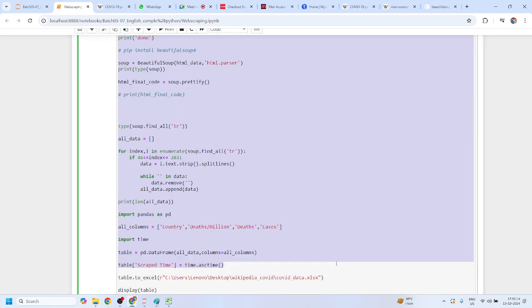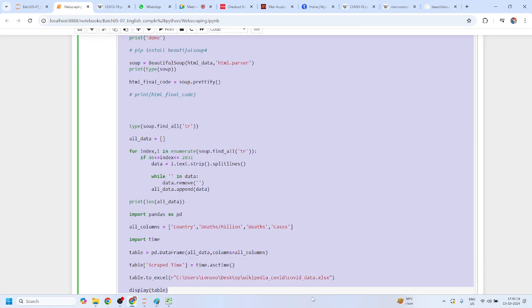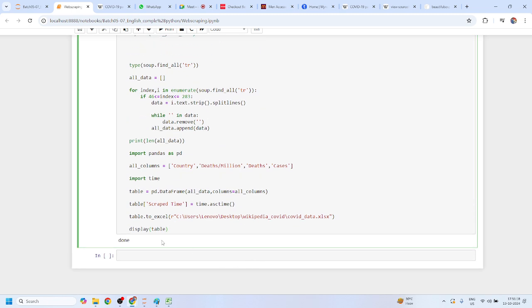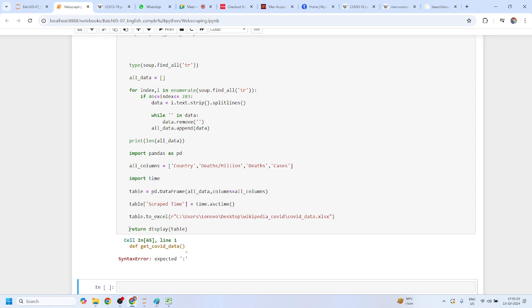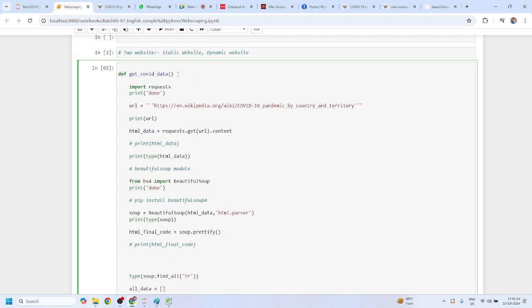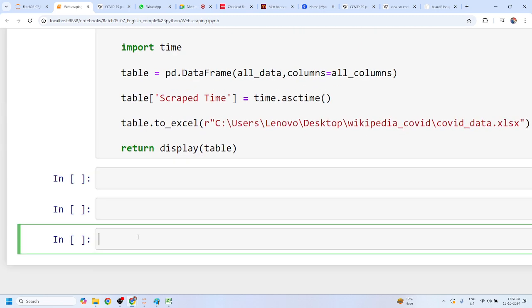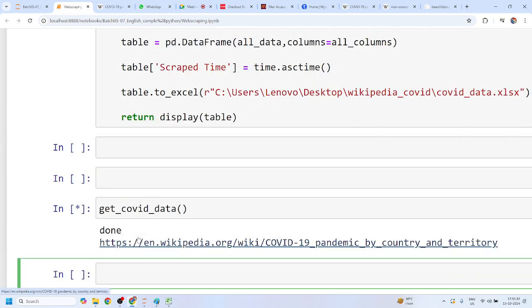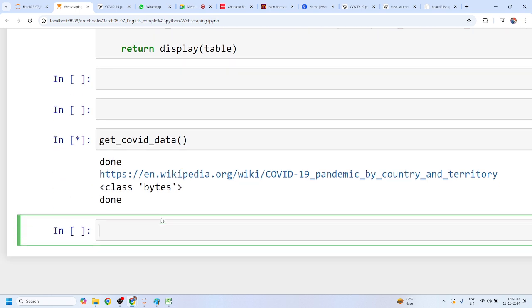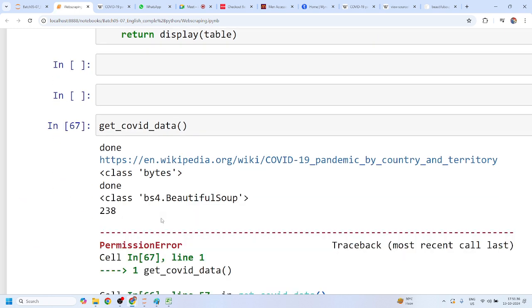Let me just indent all this code, and I'll return this data. Yes or no? Now this is the function, right? This is the function. Okay, Mohit? This is the final function. Yes, sir. And I can just simply call this function get COVID data, right? It will try to print all the necessary data.